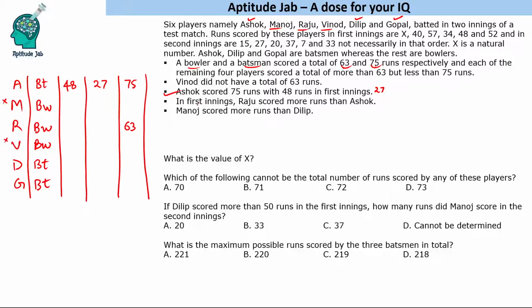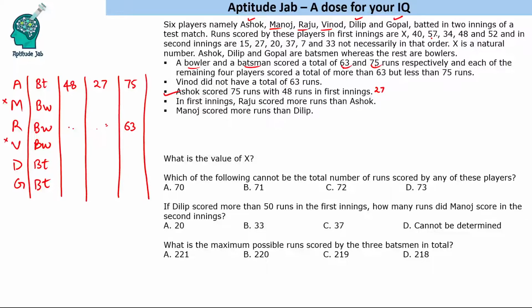Now it is given that in first innings, Raju scored more runs than Ashok. So Raju is more than Ashok. So Ashok is 48. What is more than 48? 52. But if you put 52, you need 11 here. 11 is not given. If you take 57, you need 6 here. That is not given.